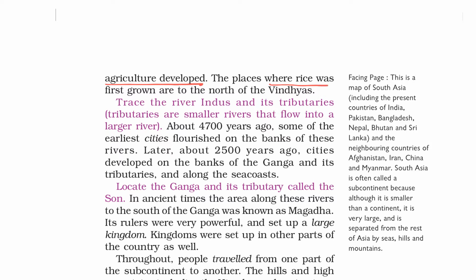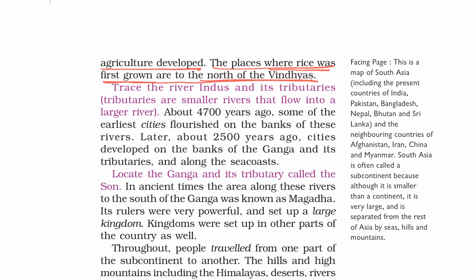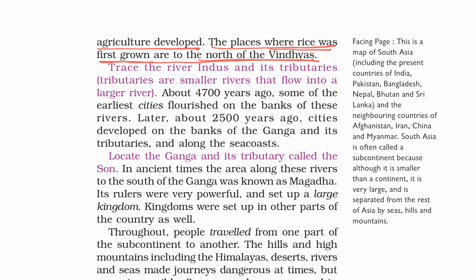The places where rice was first grown are to the north of the Vindhyas. Important point, the places where rice was first grown are to the north of the Vindhyas. Trace the river Indus and its tributaries. Tributaries are the smaller rivers that flow into a large river.